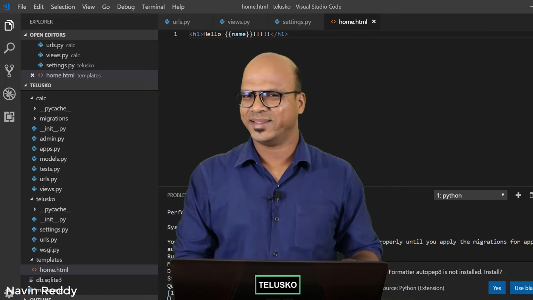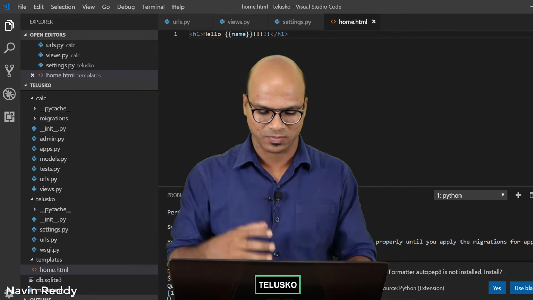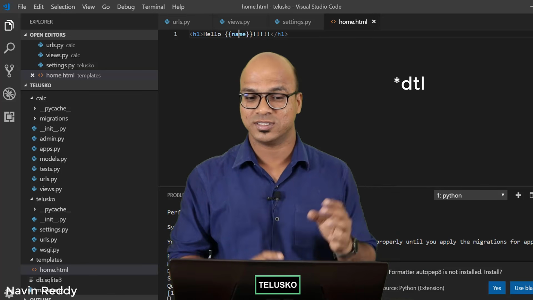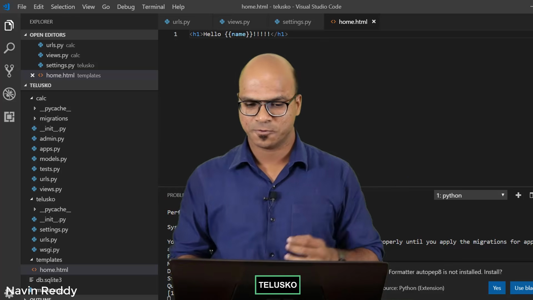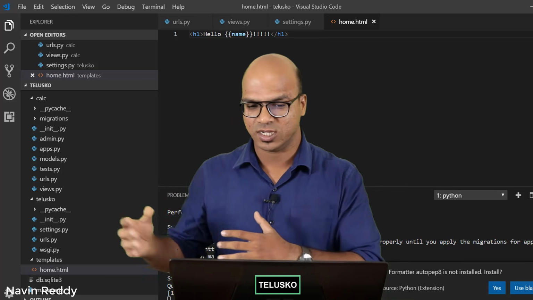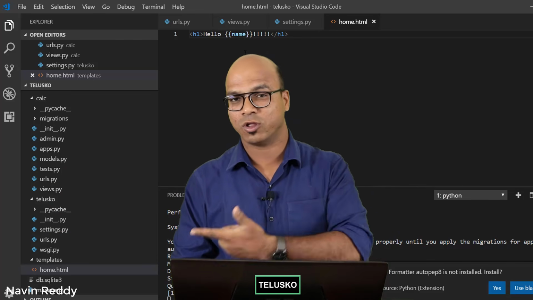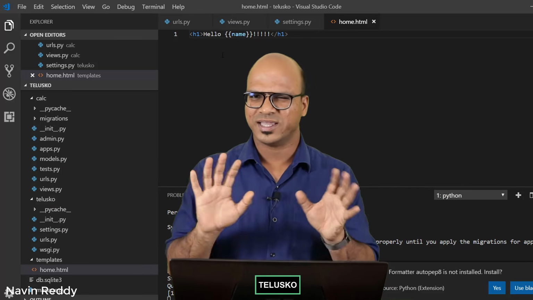So I hope you are enjoying this. We have just created some dynamic content using templates. So this is your DTL, which is Django template language. Also, we can use Jinja. In fact, we have multiple engines. One is the Django template, which is by default. You can also use Jinja, but we'll see that later. As of now, this is working.